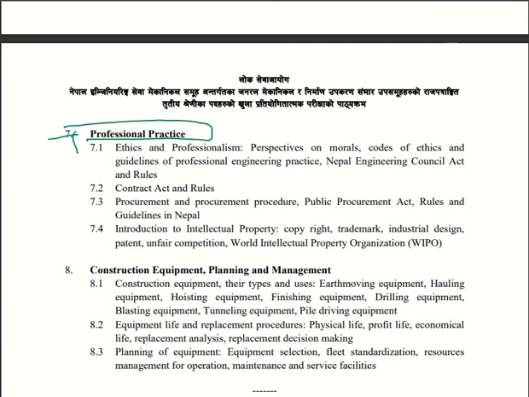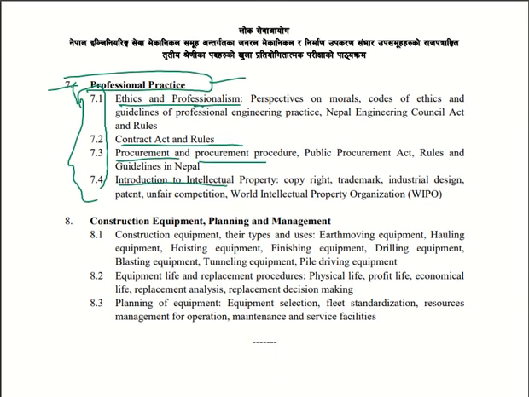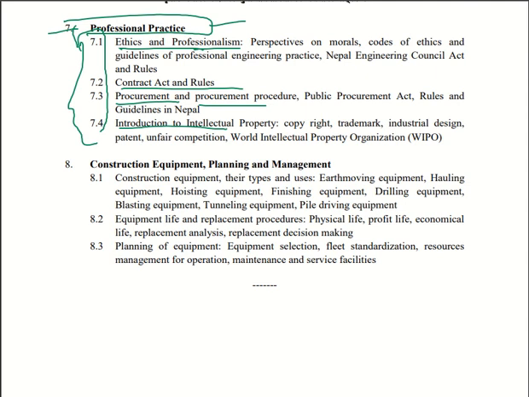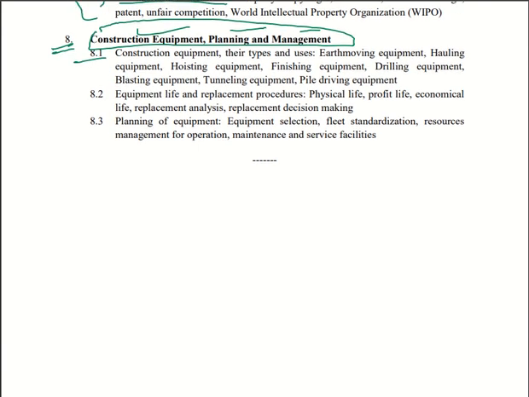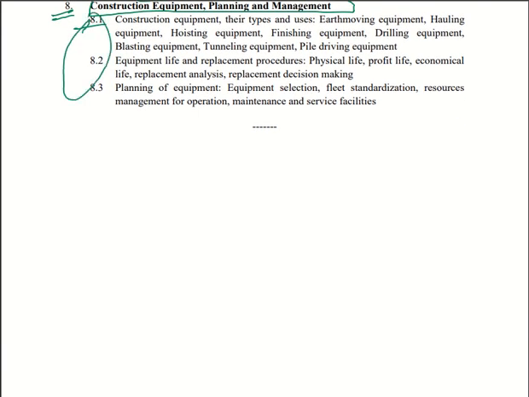And the seventh one is professional practice, in which we have four chapters, which contain ethics and professionalism, contract act and rules, procurement and procurement procedures, and introduction to IP, intellectual property. And in the eighth chapter we have construction equipment planning and management. In this we have only three chapters, but it is very lengthy, so you can go through this topic. So I'll end this lecture here.